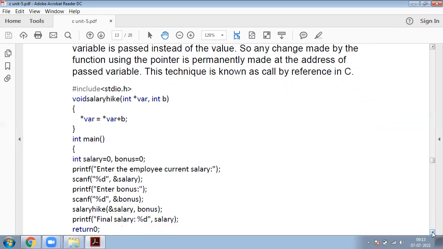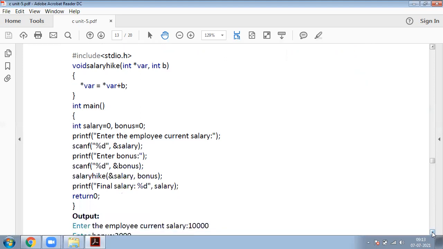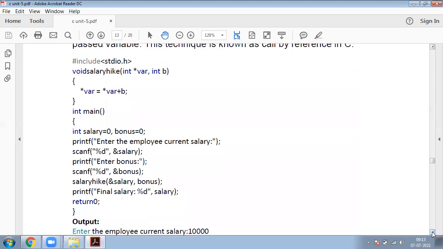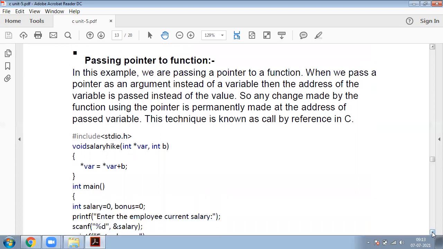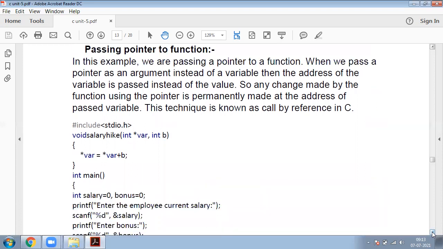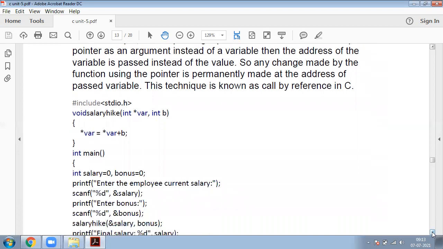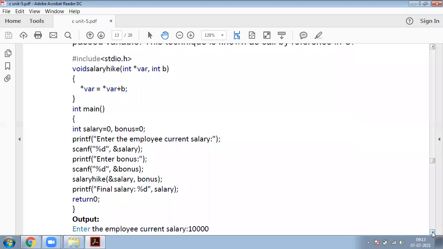Now what happened here? This is a simple example. This simple example shows how to pass a pointer to a function. This demonstrates how to pass a pointer to a function. Now let us discuss this program.